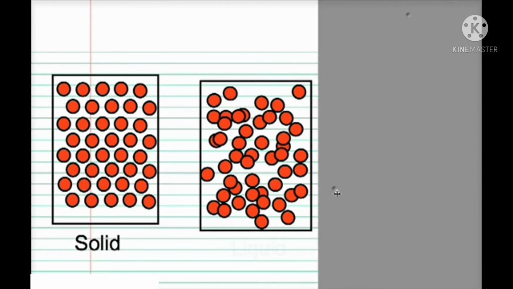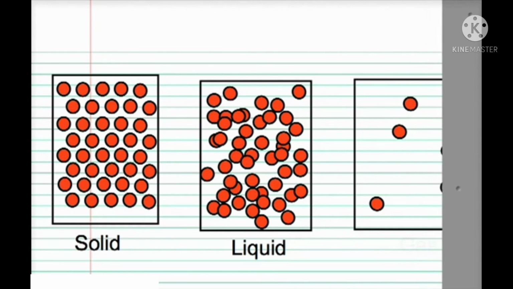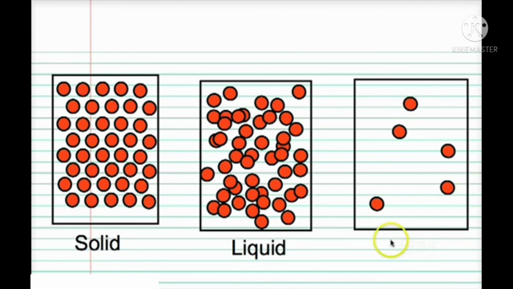Okay. Next, we are going to discuss the case of gases. The intermolecular spaces are 1,000 times or more than in liquids. Okay, this in turn weakens the intermolecular forces to almost negligible magnitude. The molecules of a gas are free to move in any direction and so occupy all the available space. Thus, we can say gases have very large volume, hence they have very low density as compared to solids and liquids.